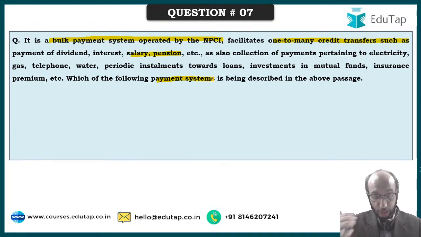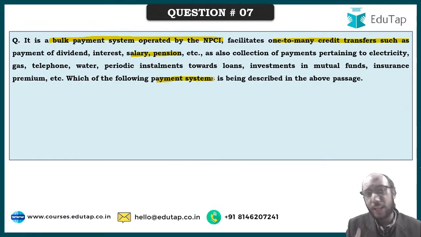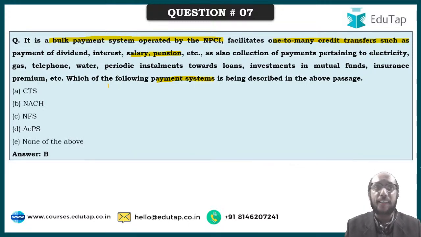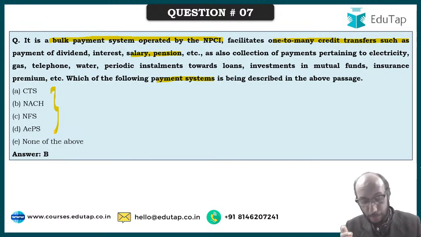As expected, Anshu and Nilesh have written that the answer over here is NAC. I'm very happy, and National Automated Clearing House is the answer. Brilliant performance, my friends. I'm very happy that you know this answer. I had created these options for you: CTS, NAC, NFS, AEPS, none of the above. And I'm very happy that Debjit Pal, Anshu and Nilesh have been able to give the answer without looking at the options. That is something that I find absolutely brilliant, absolutely praiseworthy.